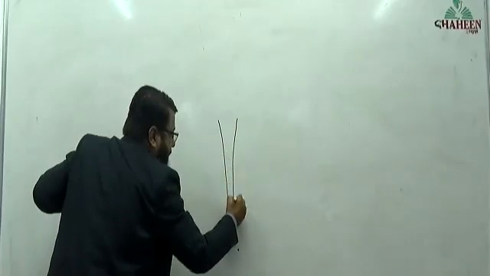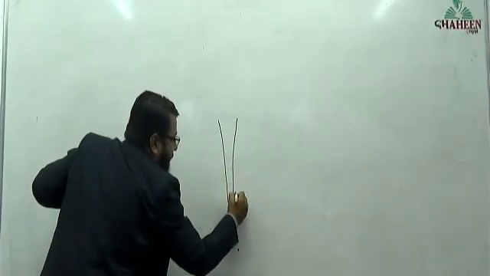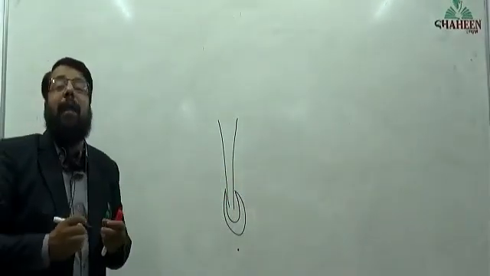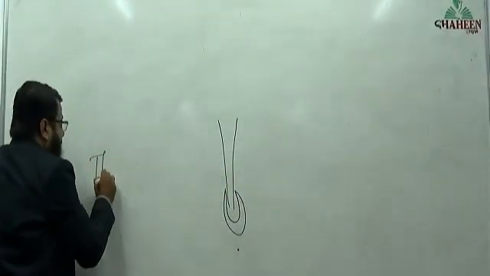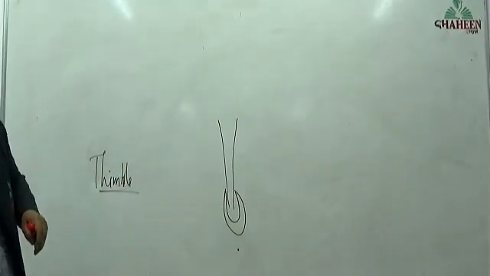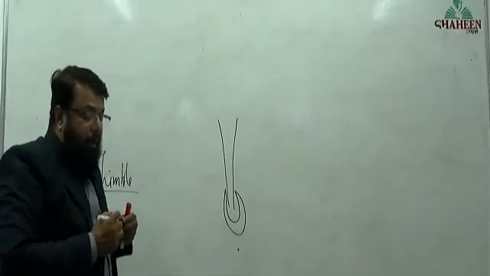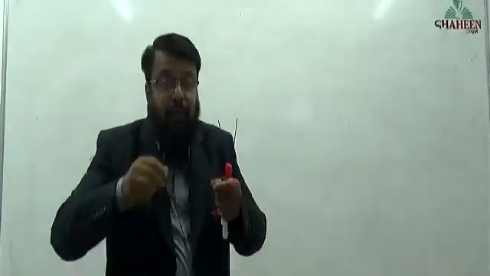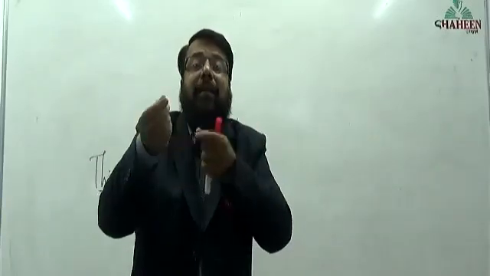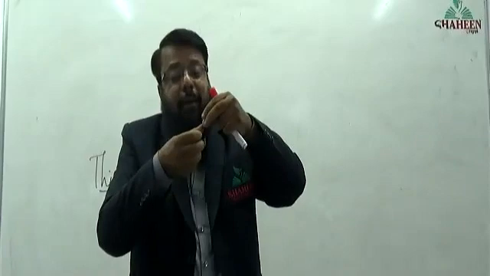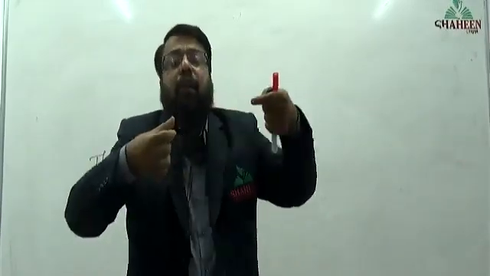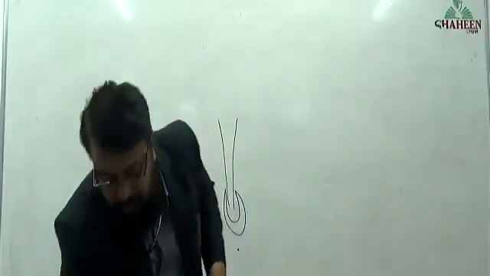root tip is covered by a cap-like structure, a thimble. What is a thimble? A thimble is a structure that tailors use, because they have to work a lot with the needle, so they have a metal covering on the thumb so that the needle should not pierce the finger.